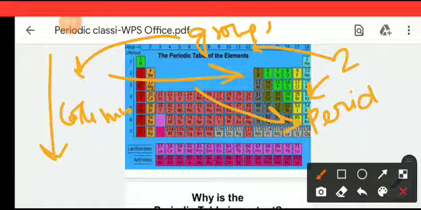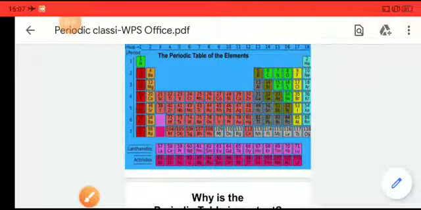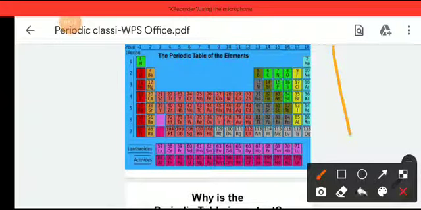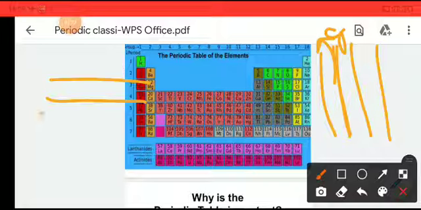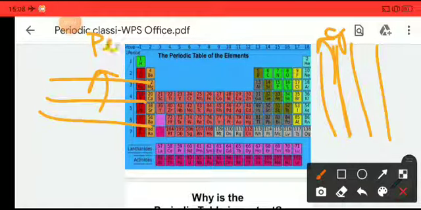If we divide it in that way, this is what we get, groups, and if we divide it in the horizontal manner, then we will get periods.